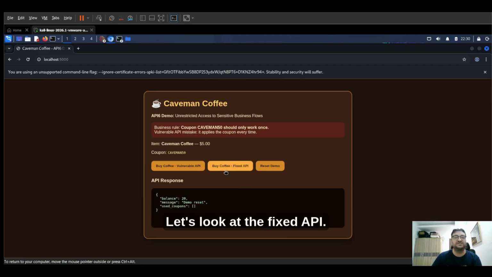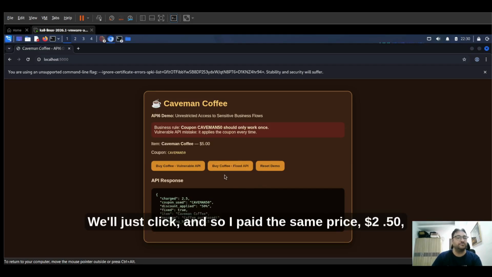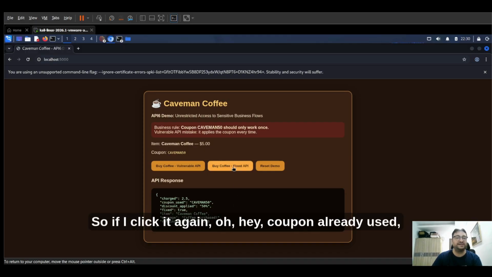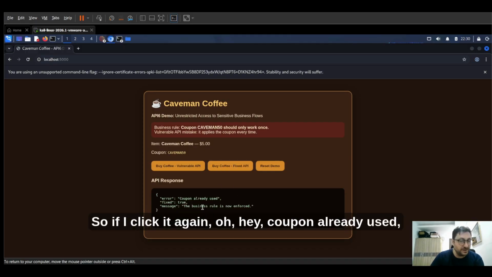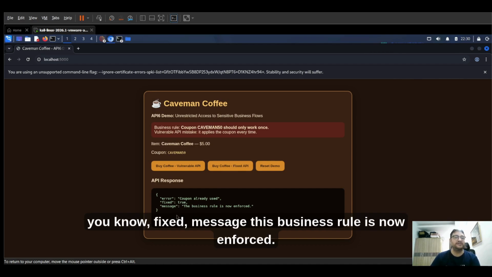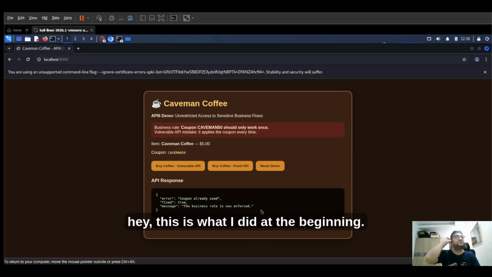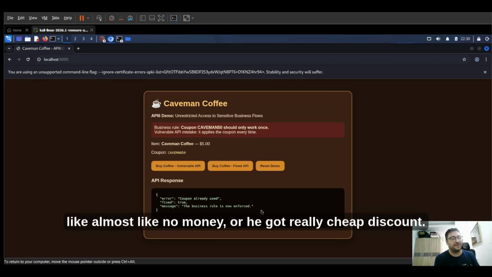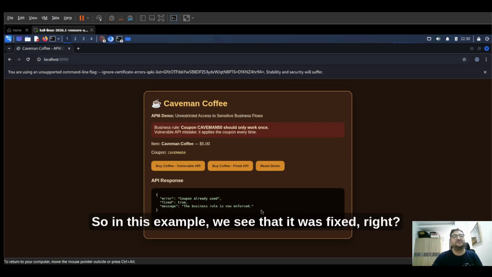Let's look at the fixed API. So we'll just click, and I paid the same price, $2.50, caveman50, 50% off, $17.55, right? So if I click it again, oh, hey, coupon already used, fixed message. This business rule is now enforced. So this kind of shows you, hey, this is what I did at the beginning. Maybe they said, oh crap, this guy got like 6 coffees and paid almost no money, or he got a really cheap discount. We need to fix that. So in this example, we see that it was fixed, right?